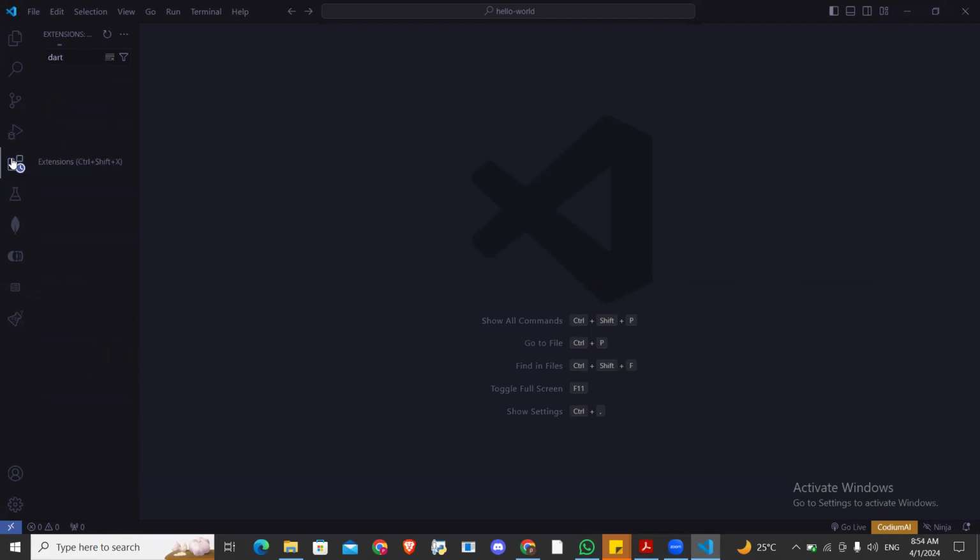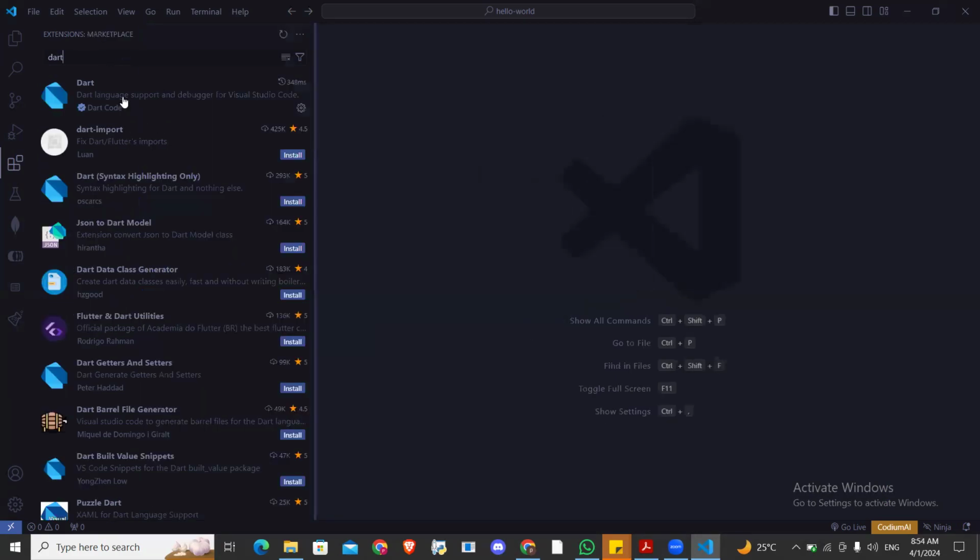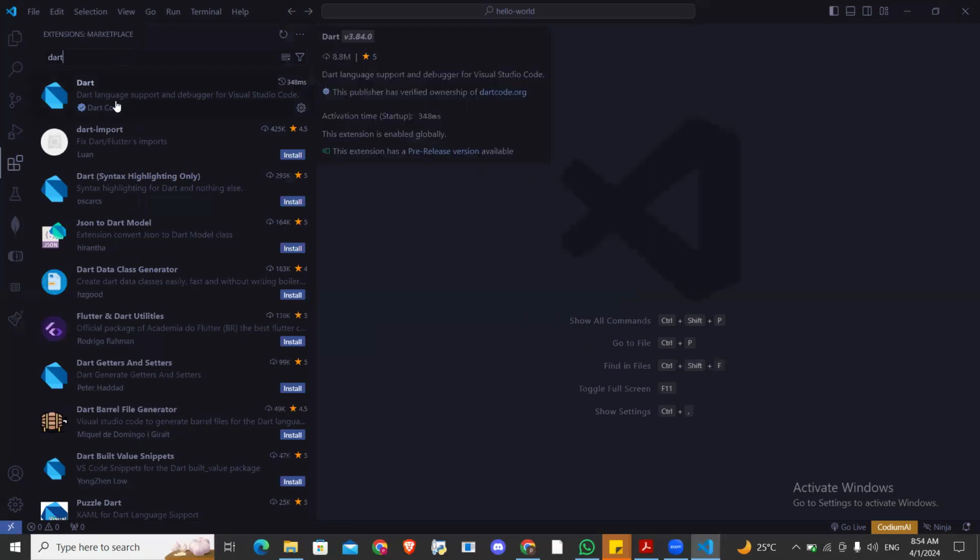Once you type that, it will bring out, for me, all right, you can expand this thing. Look at the way I'm expanding it. Okay, you can expand it. For me, I have installed it already, okay? But if you have not installed it, you will see this install option here, so you click on it. So for me, I've installed it already. Make sure you install it.